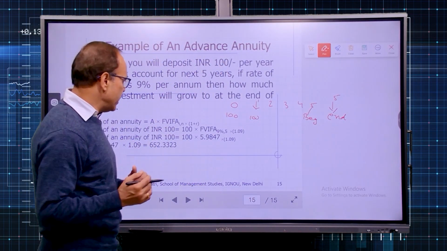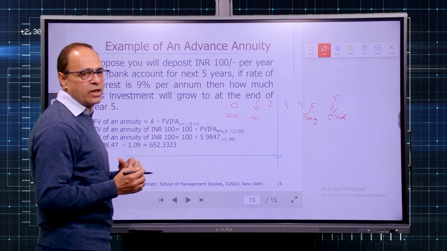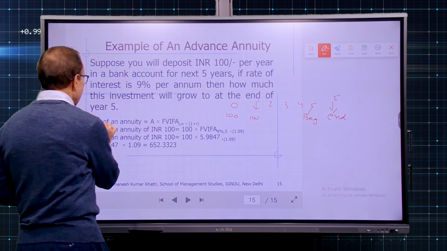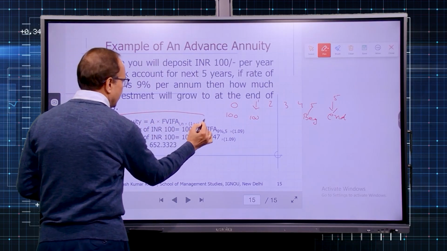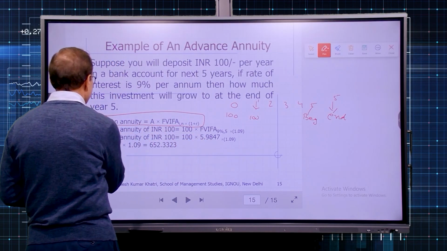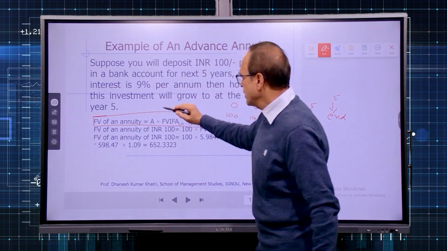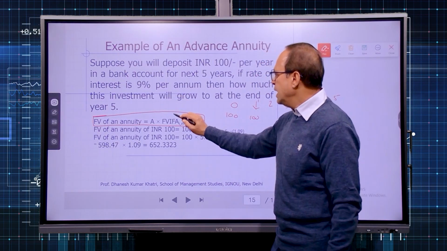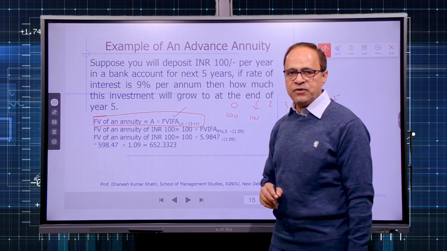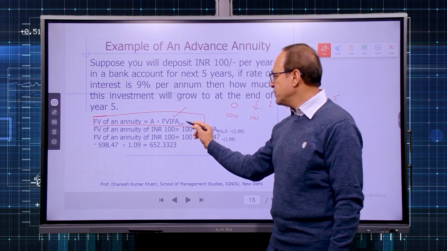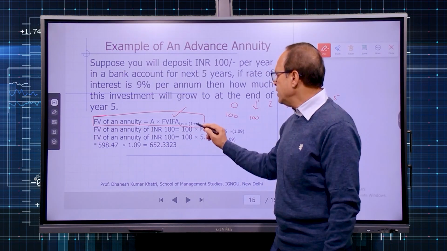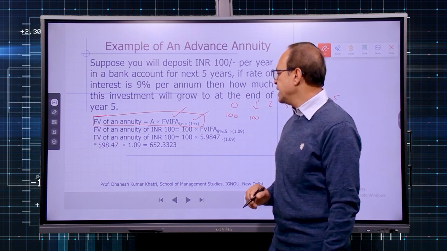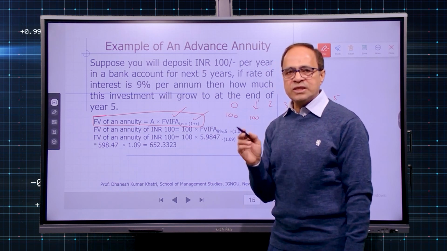So how do we calculate the future value of such an advance annuity? It is simple. Use the formula as depicted here. You can see A is the annuity amount, which is also called PMT. FVIFA at a certain rate of interest for the nth period, and 1 plus R is the extension for advance annuity.